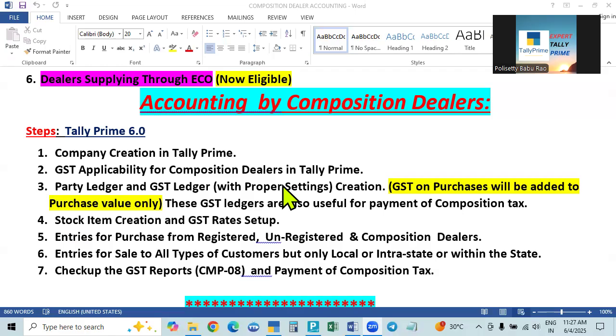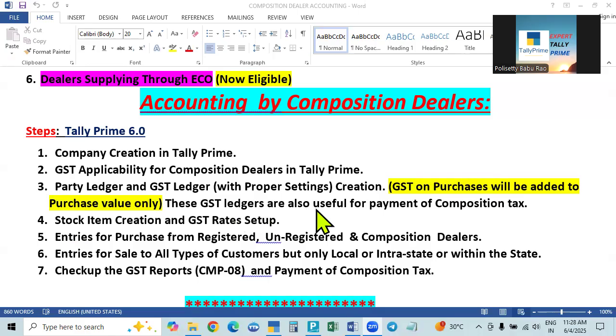That means the total invoice will be shown as the purchase price, and in the GST ledgers, no amount will be shown. So the proper settings have to be done in the GST ledger. GST and purchase will be added to the purchase price only. These GST ledgers are also useful.